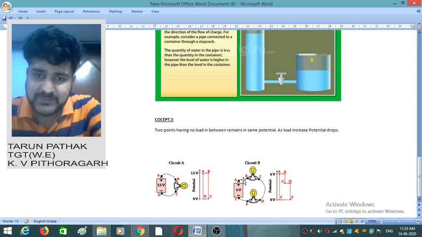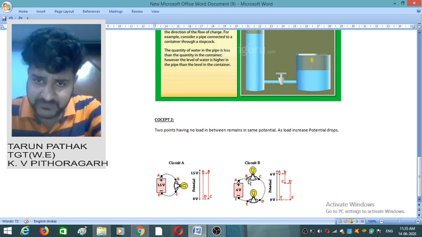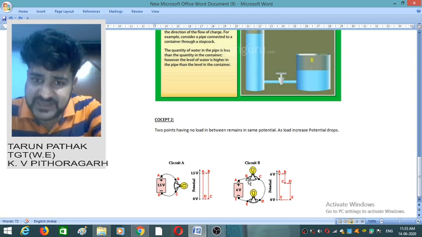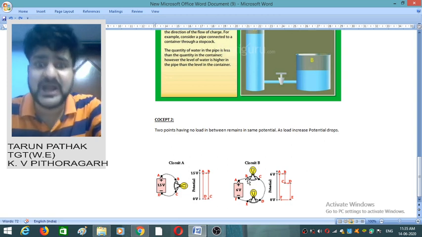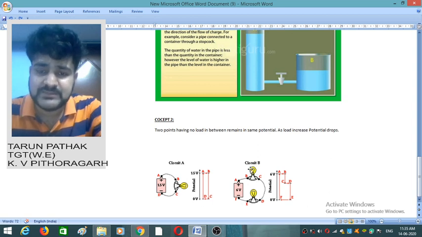That means the charge will have more ability at point B with respect to point C, because some energy will be consumed in glowing this bulb. So we can say the potential at point B will be higher than the potential at C, because some energy is being consumed in glowing this bulb.